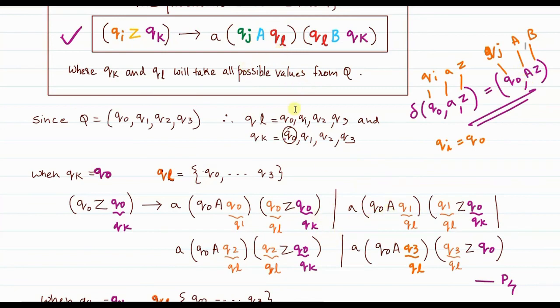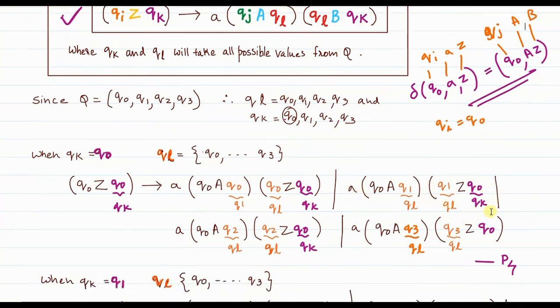Then QL. Now in the previous term, QL was Q0, so now QL should be Q1. Then the next term here starts with QL, so I will repeat the same value, Q1. Then what is B? B is nothing but Z. And Qk is Q0 only. So this is how the second term is written.